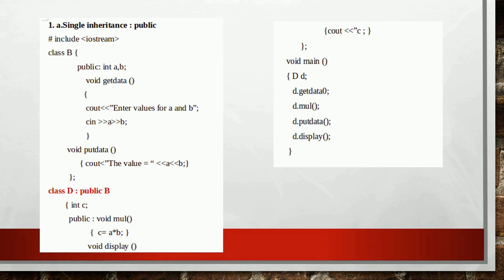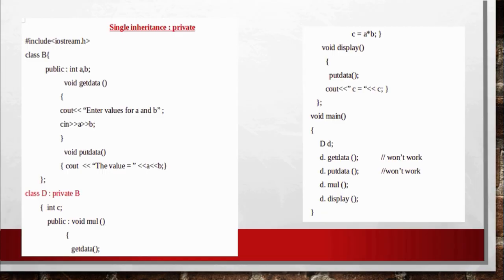Now in the main function, we only create the object of the derived class, that is the object of class D. By using this object, we can access or call all the members of class B because it is publicly inherited and become public in the derived class. Thus, by using the object D, we can access the data members in the base class, which are A and B, and the member functions getdata, mul, putdata and display in the main function.